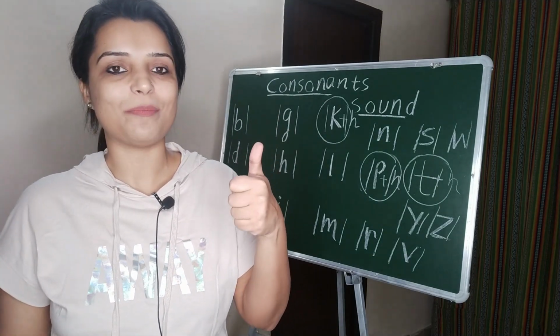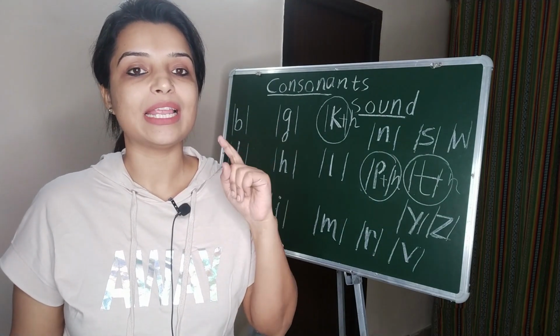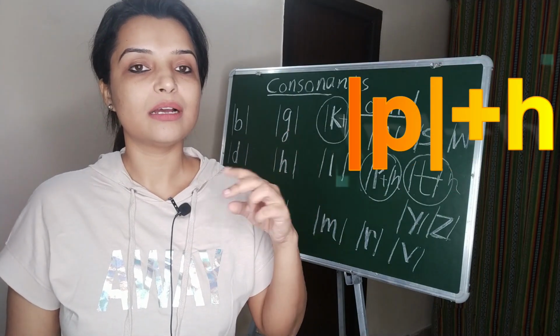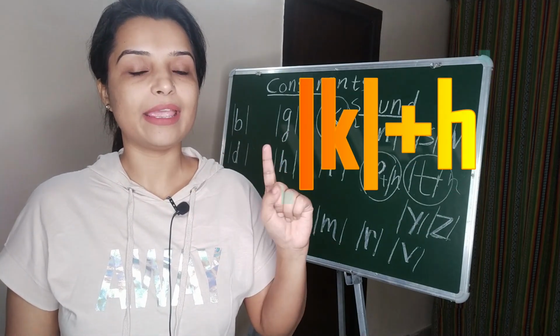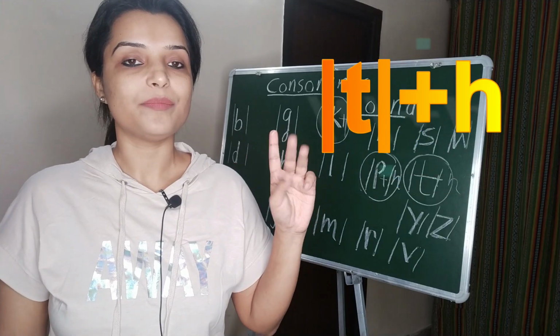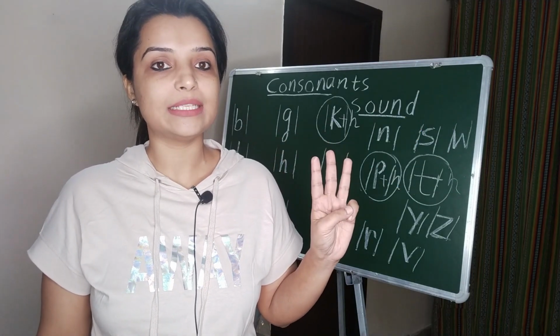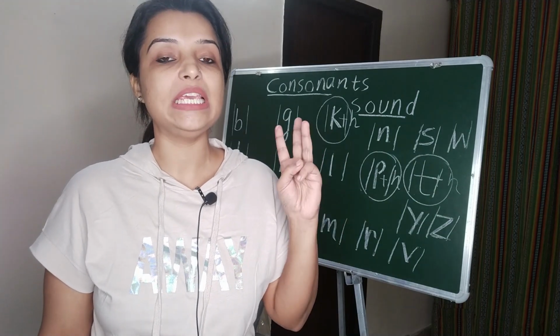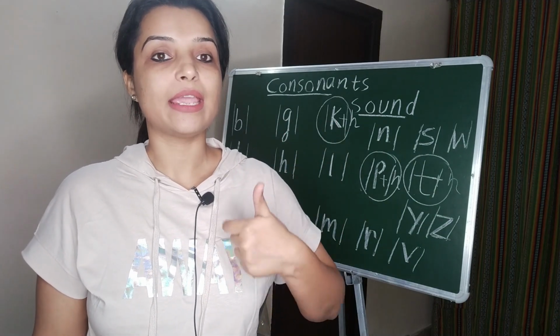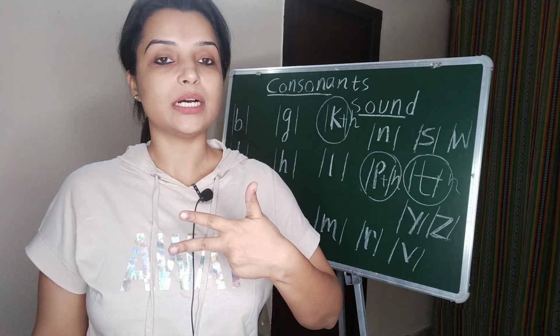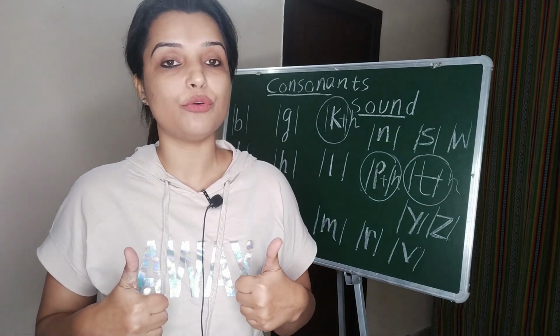Let's give it a thumbs up. Come on, practice with me everyone. K, P, T. Not like this, it is K, P, T. I hope it is clear to all of you.